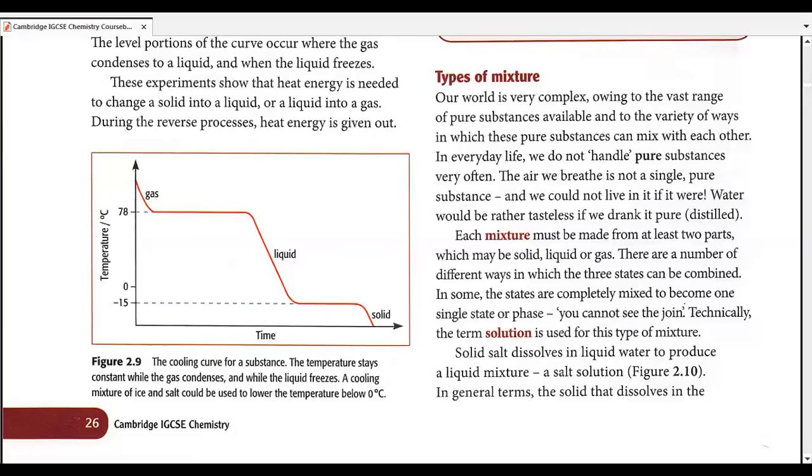हमारे पास actual life में pure substances सारा वक्त नहीं होते. हम mixtures बहुत ज़्यादा use करते हैं. For example, जो पानी हम पीते हैं, वो भी एक mixture है. Mineral water is a mixture of water and salts.